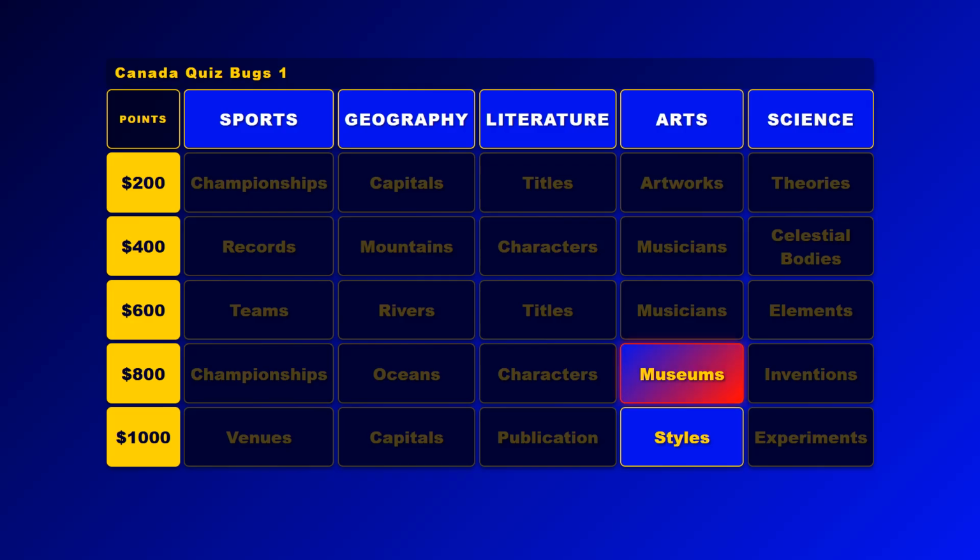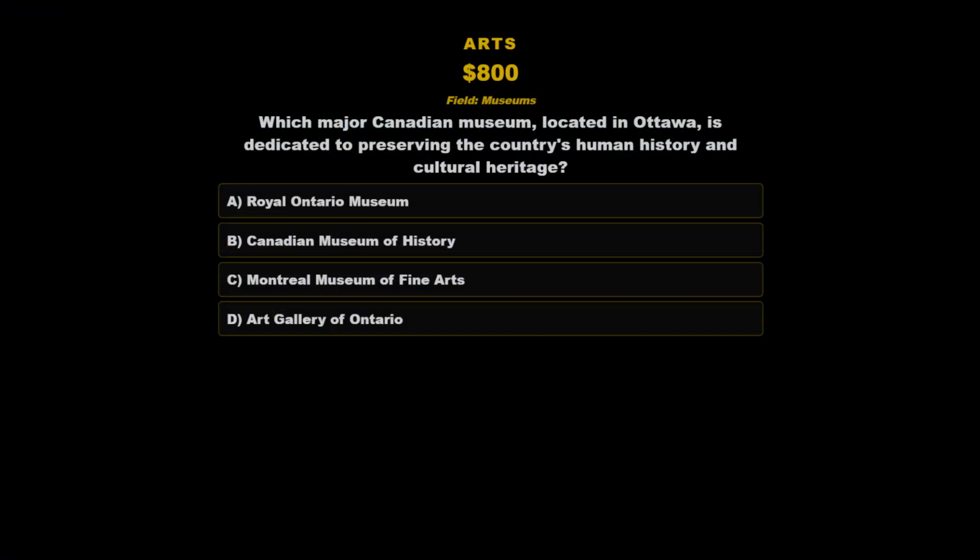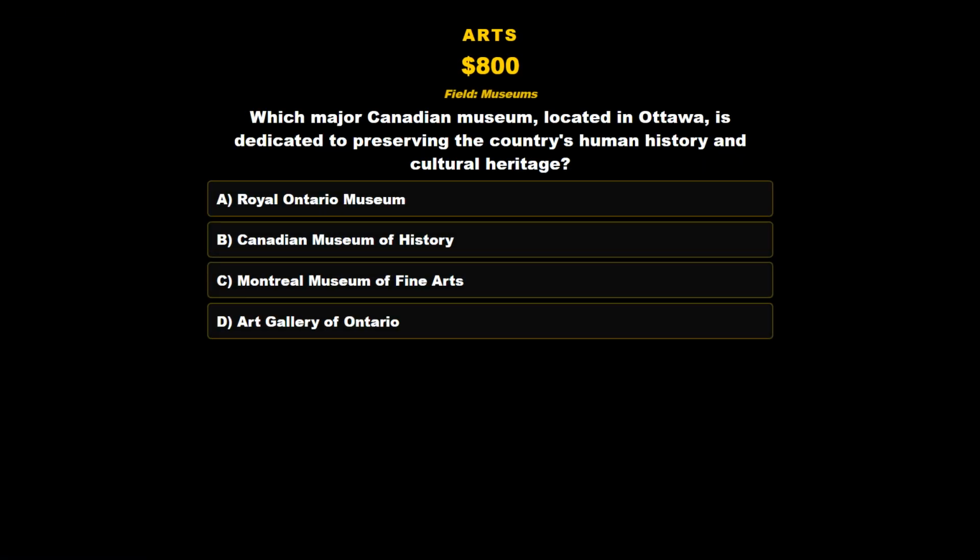Click Arts, Museums, for 800 points. Which major Canadian museum, located in Ottawa, is dedicated to preserving the country's human history and cultural heritage? A. Royal Ontario Museum. B. Canadian Museum of History. C. Montreal Museum of Fine Arts. D. Art Gallery of Ontario.